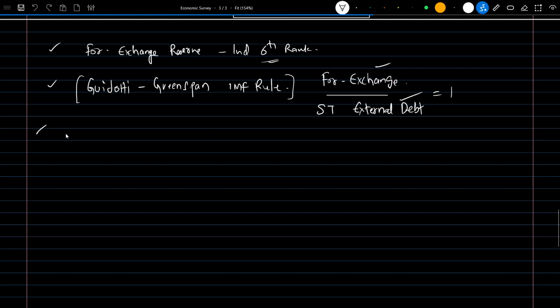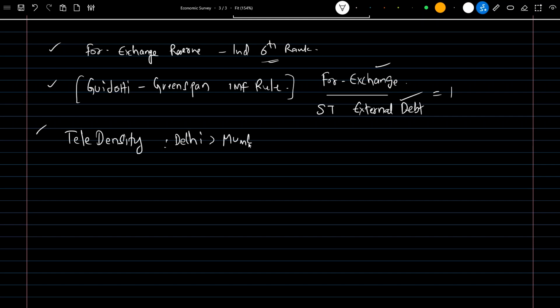And next important fact is tele density. So the number of telephones which are present per 100 population. It is more in Delhi, then Mumbai, then Calcutta. So remembering these three is sufficient.